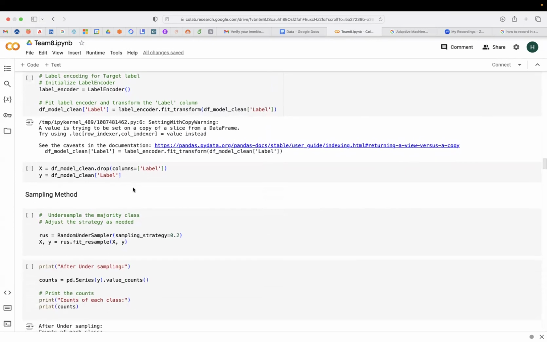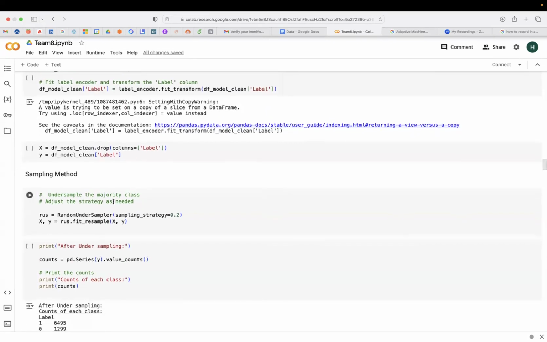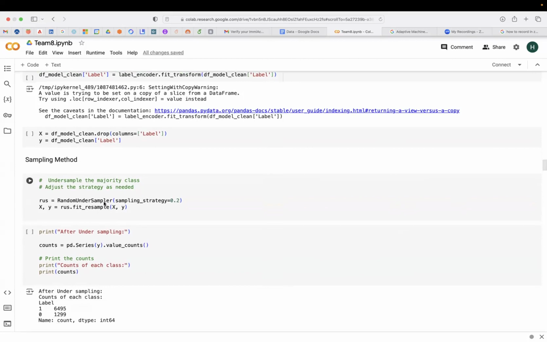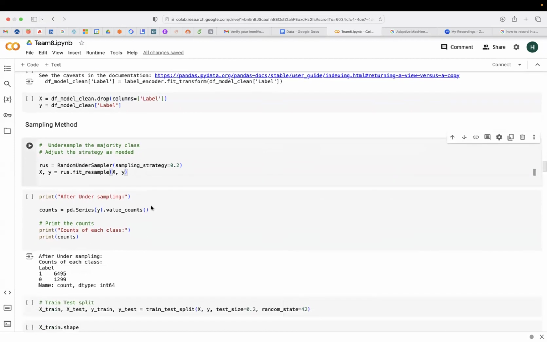To address this problem, we've employed an integrated data sampling strategy, which is a combination of undersampling for the majority class and oversampling for the minority class. For undersampling, we've used random undersampler with a sampling strategy of 0.2, meaning that after undersampling, the majority class instances will be in the ratio of 5:1 when compared to the minority class instances.